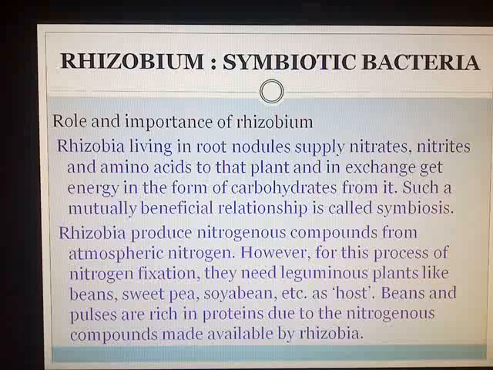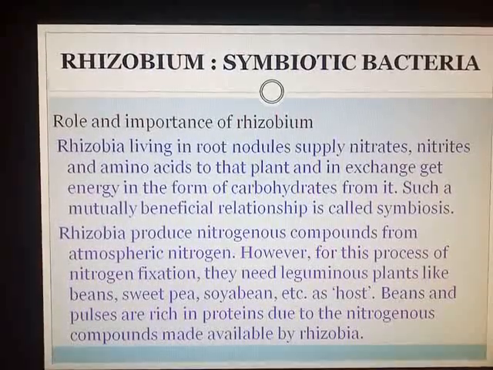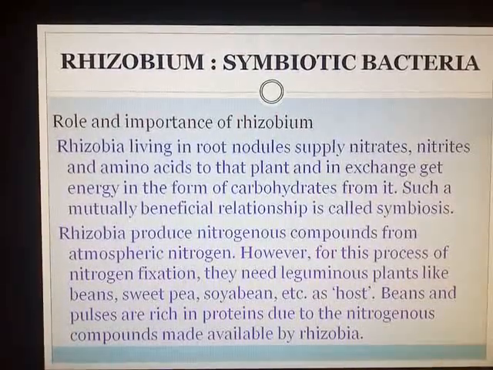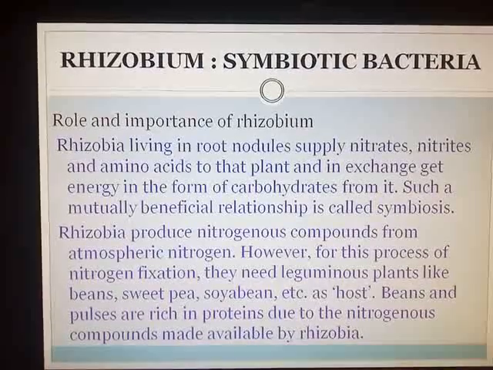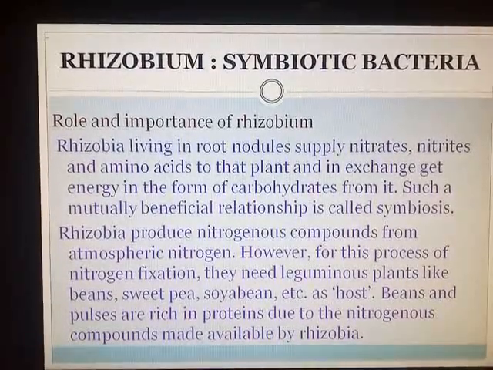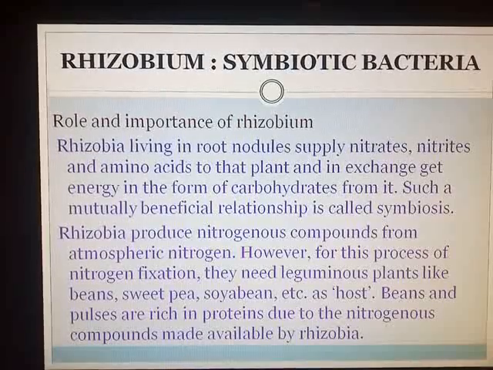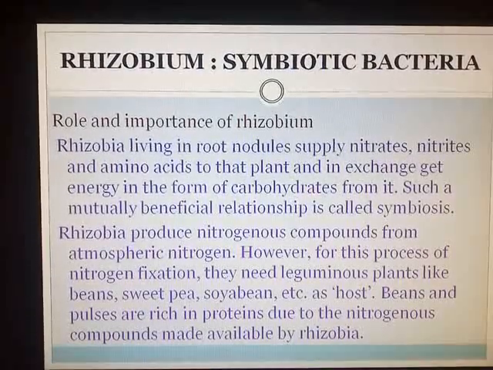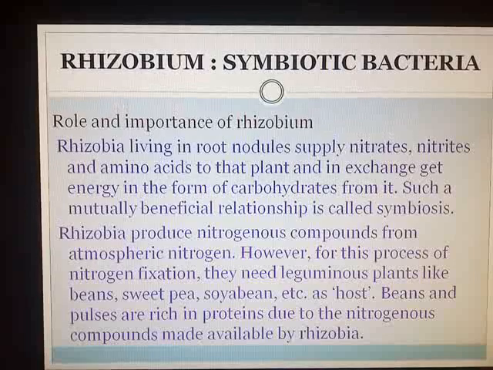And in this exchange, they get energy in the form of carbohydrates from it. So somewhat they are dependent on the roots of leguminous plants. They are doing a barter system. They are supplying nitrites, nitrates and amino acids to the plants, and in this exchange process they are also getting something.